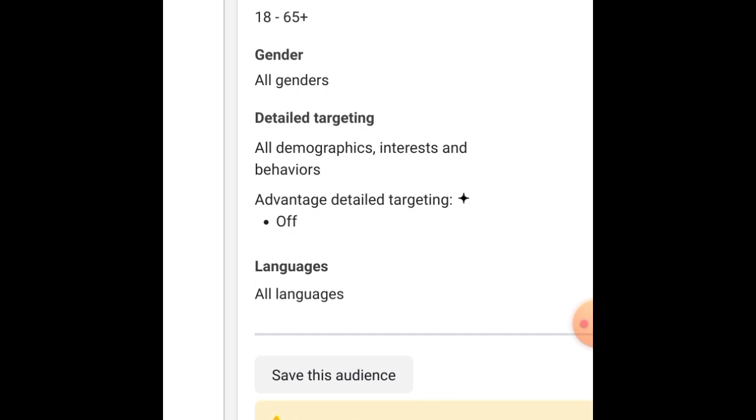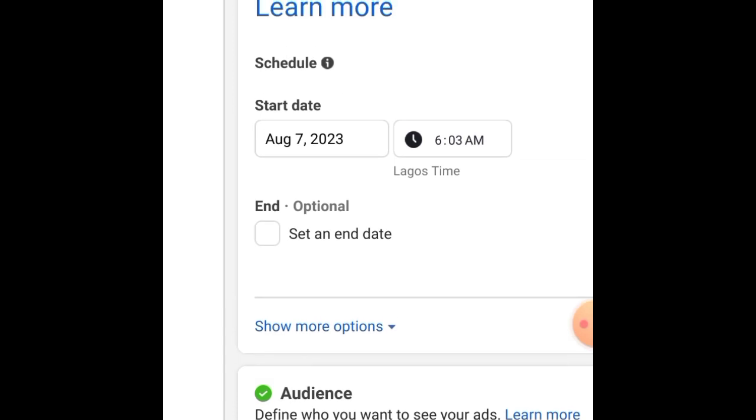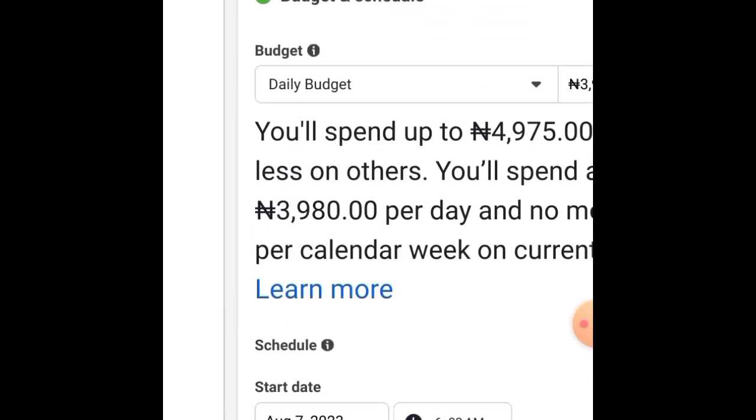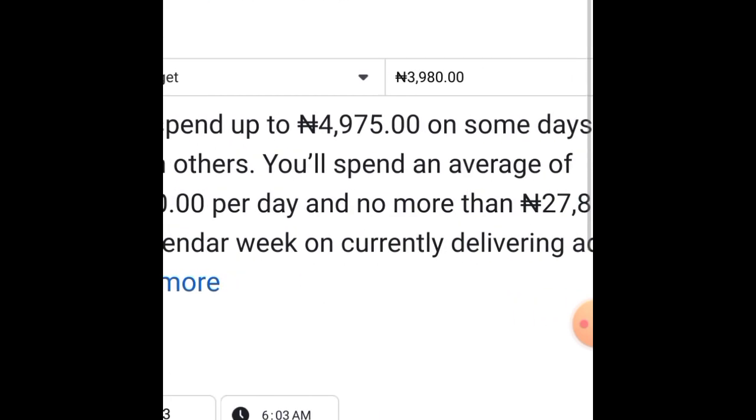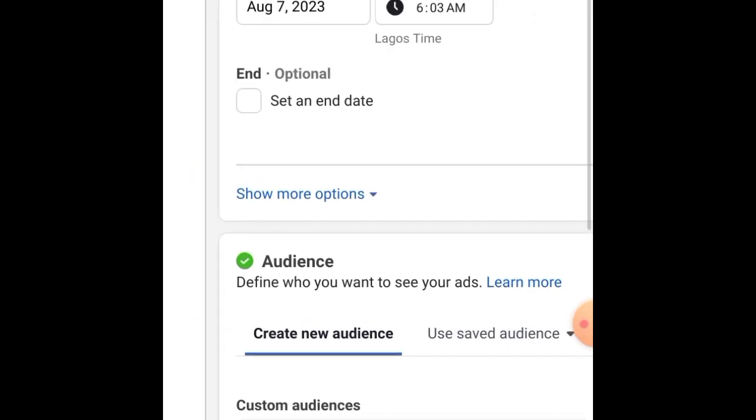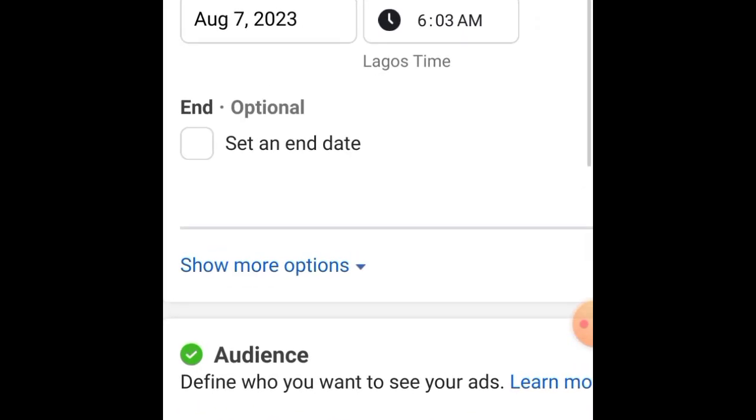However, people choose a lot of things when it concerns location, age, gender, and the targeting options. And when it comes to budget, by the way, we've done another video on the perfect ads budget for your Facebook ads, and the video will be in the description below. But now we're talking about time. When it comes to setting the time right here, you have the start date, and then you have the time next to it.